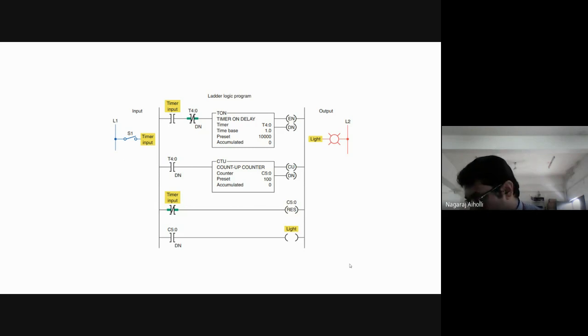Write a ladder logic program for the timer driving a counter. Timer is driving the counter. Output of this timer is applied as input to the counter, to produce an extremely large count value, an extremely long time delay circuit.